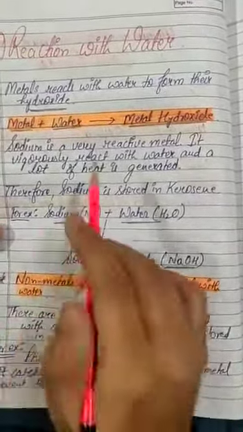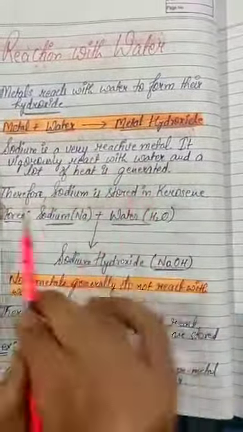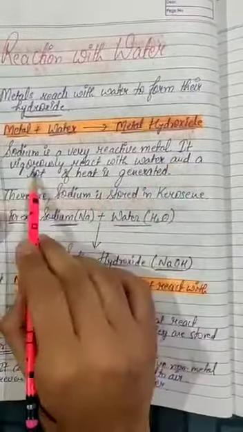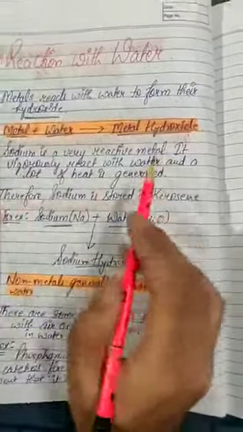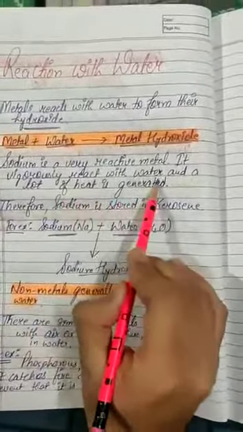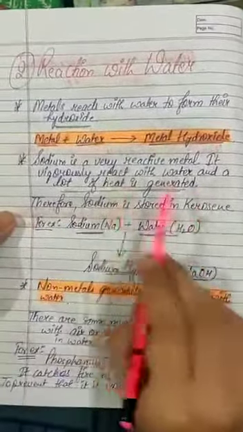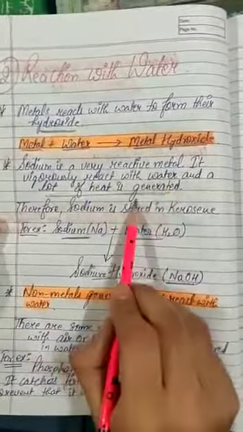So what happens? Sodium is a very reactive metal. It vigorously reacts with water. Vigorously means quickly, very fast. It very fast reacts with water and a lot of heat is generated. When sodium reacts with water, a lot of heat is generated.